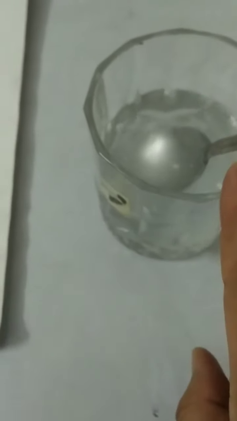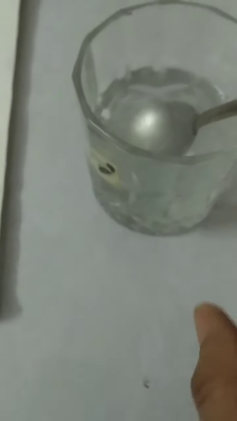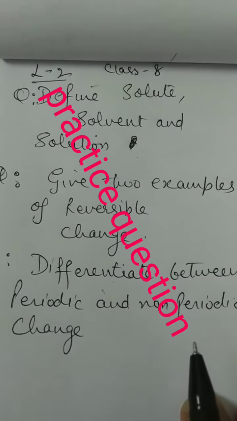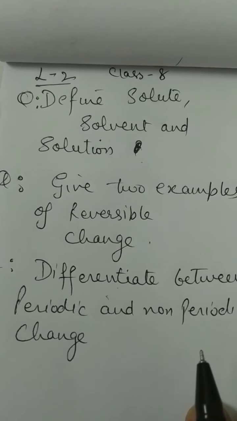Salt is solid. We call that a solute, and this liquid is called solvent, and when we dissolve both we get solution. This one is an example of physical change. After evaporation we will get back salt from the liquid.